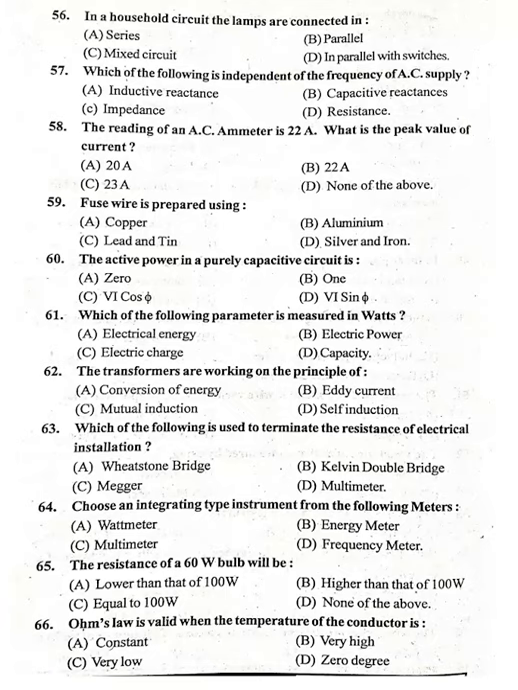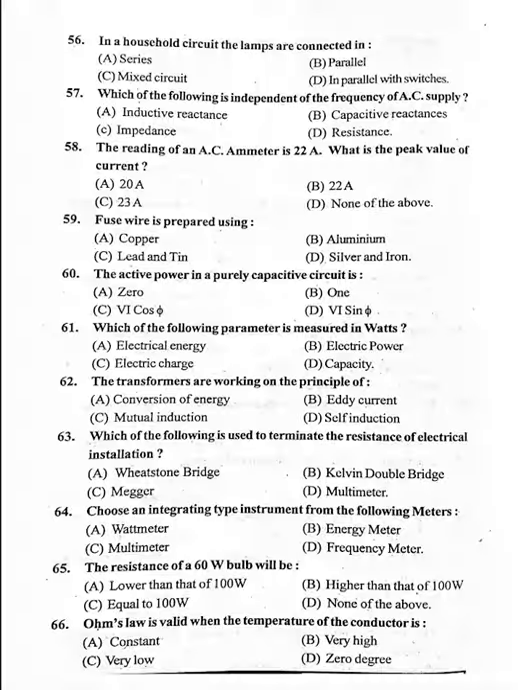60th question. The active power in a purely capacitive circuit is? 60. Option A, 0. Which of the following parameters is measured in watt? 61. Option B, electric power is the parameter measured in watt.